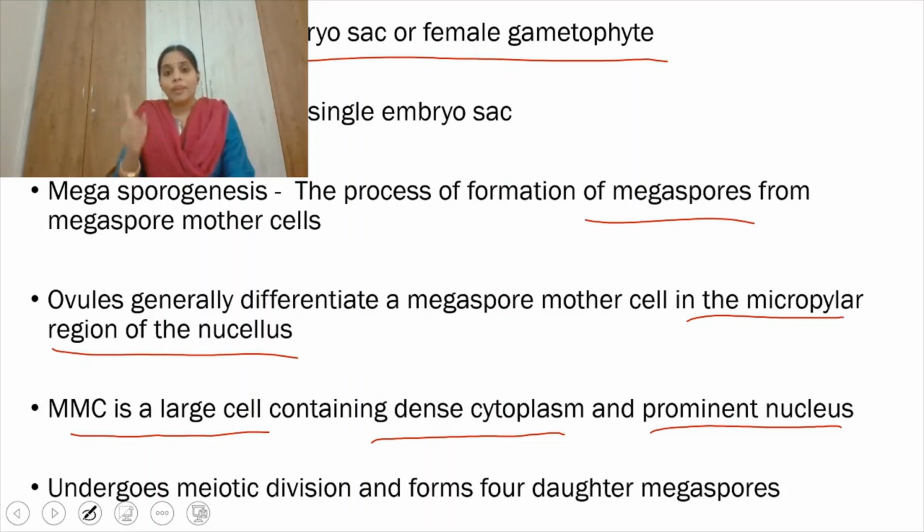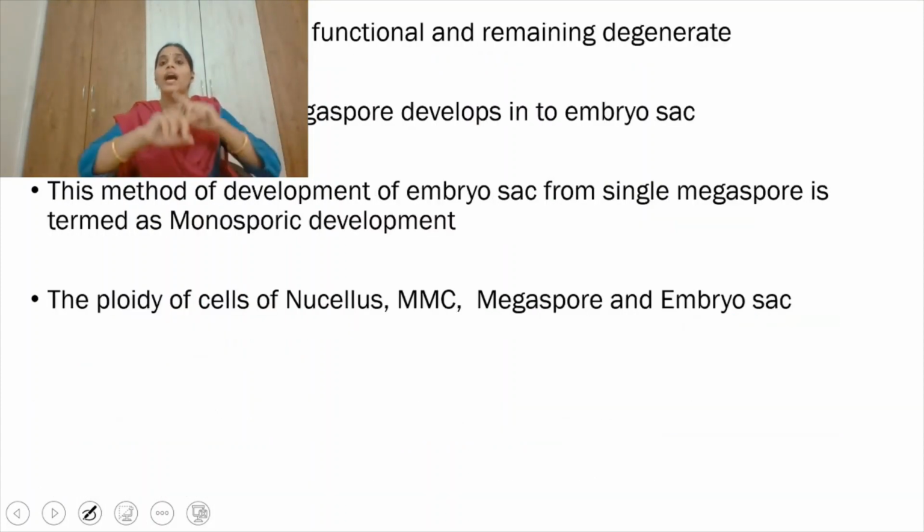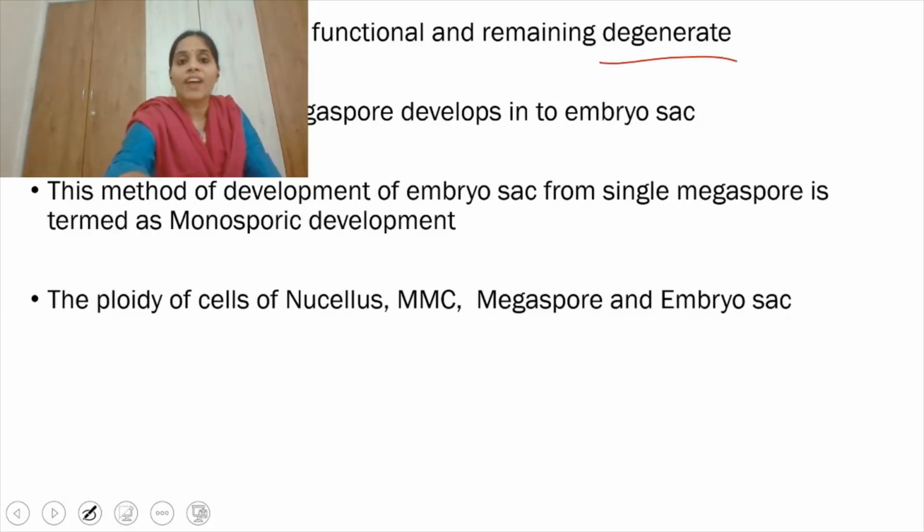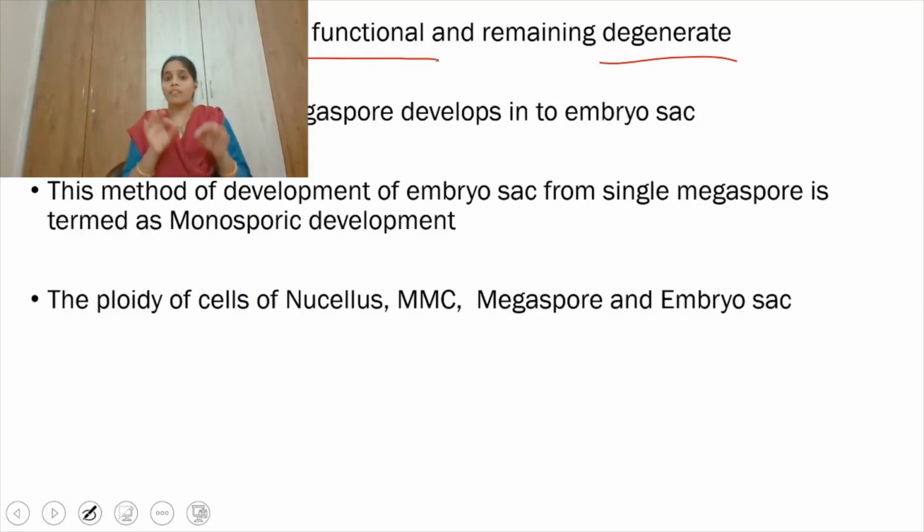In the case of the male gametophyte, we discussed that the tetrad gets separated and released and falls on the stigma, right, and germinates. But in the case of the 4 megaspores, 3 cells will degenerate. Only 1 megaspore will become functional. 4 daughter cells are formed from 1 megaspore mother cell that divides by meiosis, but of those, 3 will degenerate and only 1 will become functional.